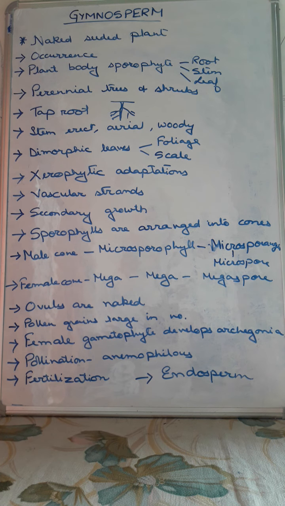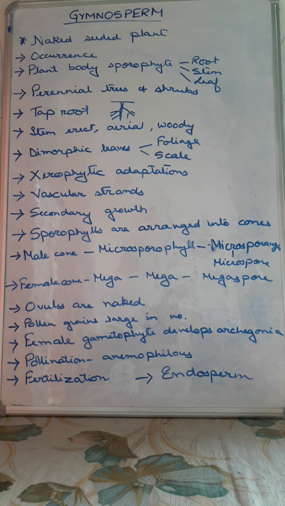Welcome everyone to the next part of the plant kingdom. Today we are going to discuss the gymnosperms. That means the spermatophytes, the seed bearing plants. Now the gymnosperms are also called the naked seeded plants. That means their seeds are not covered and they cannot develop into fruit, so that's why they are called the naked seeded plants.